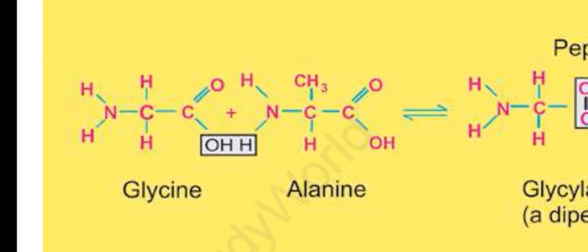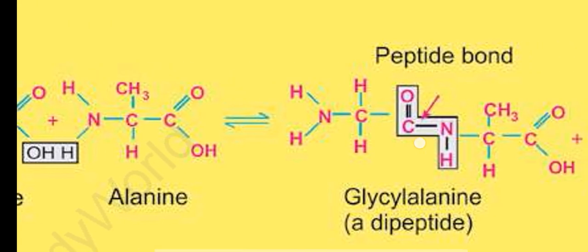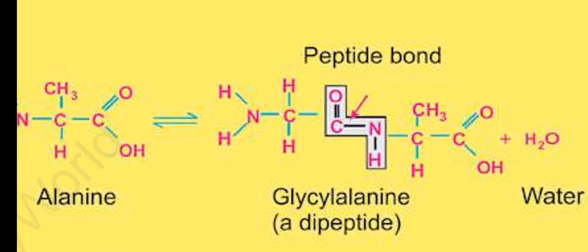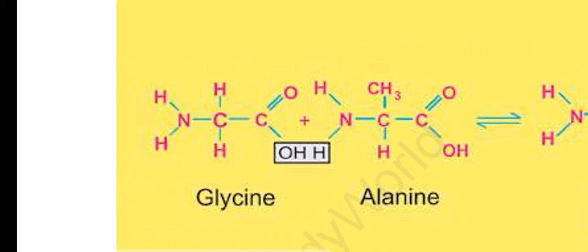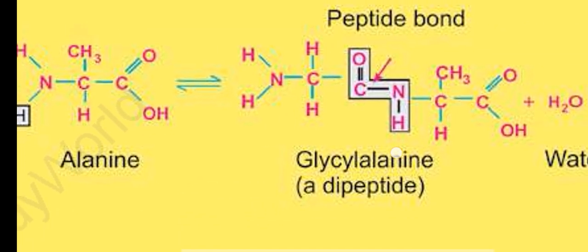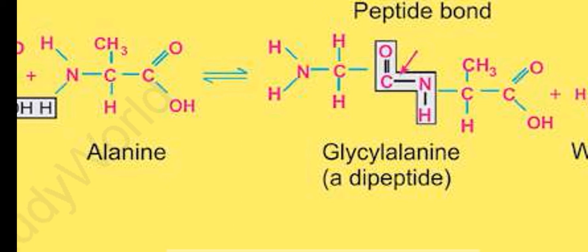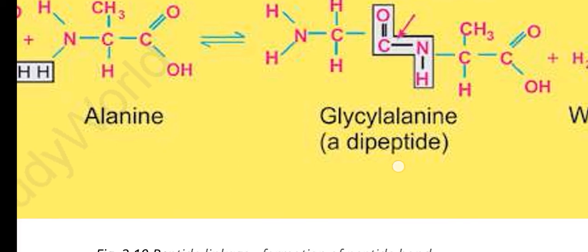The bond will be CN, and it is the peptide bond. CO was the carboxyl group, and NH was the amino group. In glycine the R group is hydrogen, and in alanine the R group is methyl. So the dipeptide will be glycyl alanine.